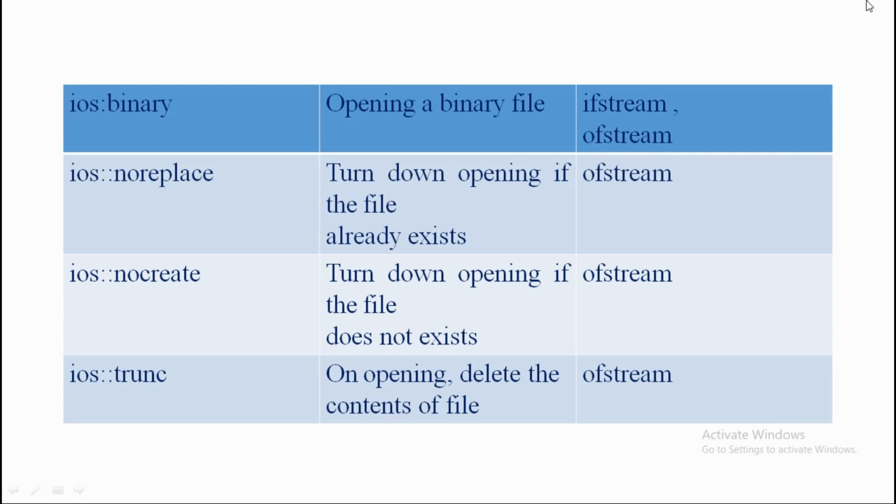It turns down opening if the file does not exist. In this case the file is not opened, but also we are going to close the file here. That means we are not going to create any file if no file is created with that name, but also we are going to open the file. So we can say no create means refusing to open the file if it does not exist. So we need to use the stream type ofstream.